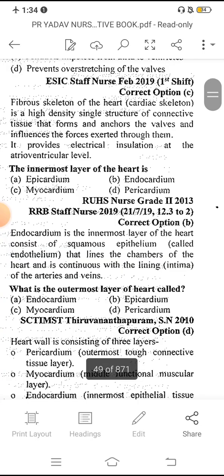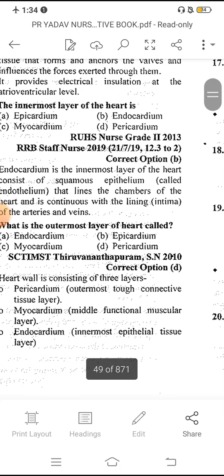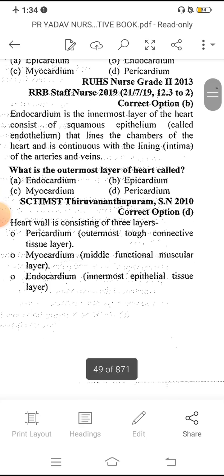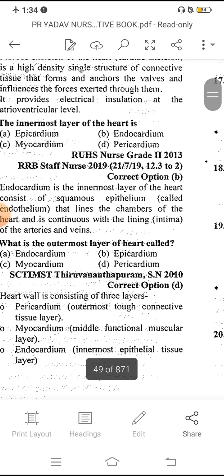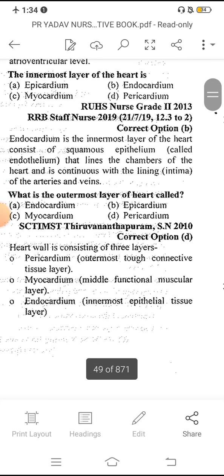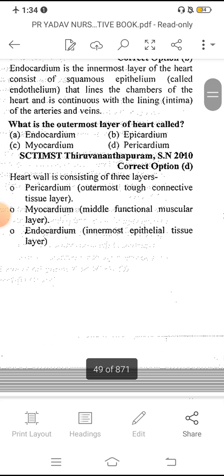Innermost layer of the heart. We already know that there are three layers of the heart. The innermost layer is the endocardium, made up of squamous epithelium. The outermost layer is the pericardium. Myocardium is the functional muscular layer. Pericardium is the outermost tough connective tissue layer, myocardium is the middle functional muscular layer, and endocardium is the innermost epithelial tissue layer.